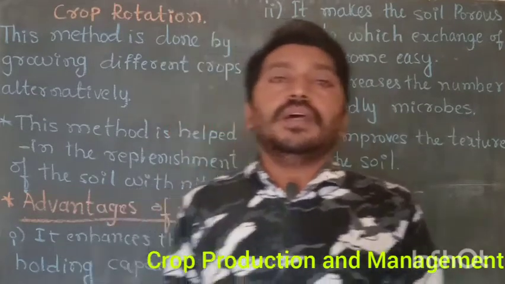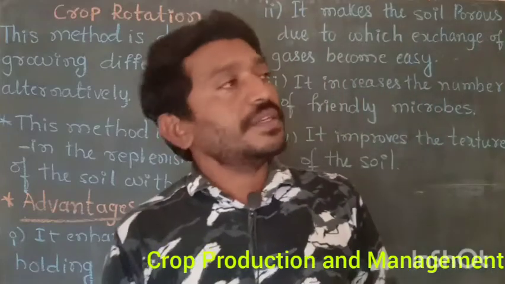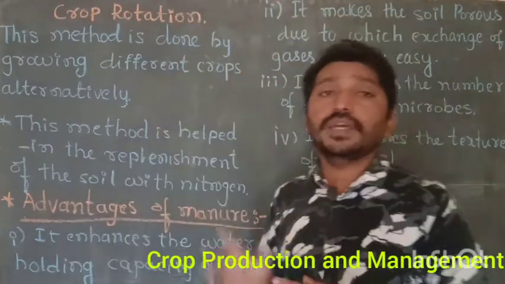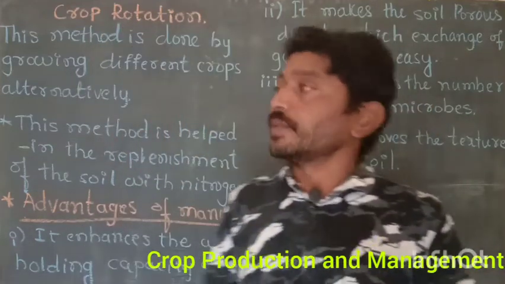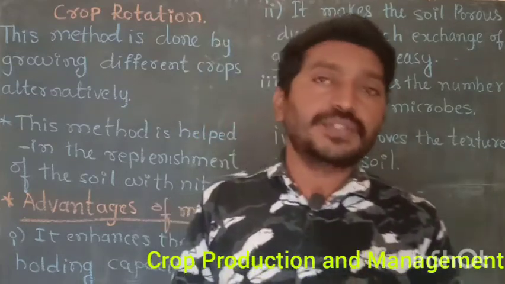In the last session, we already discussed some concepts about the soil and the cultivation of the soil, especially about manure and fertilizer.